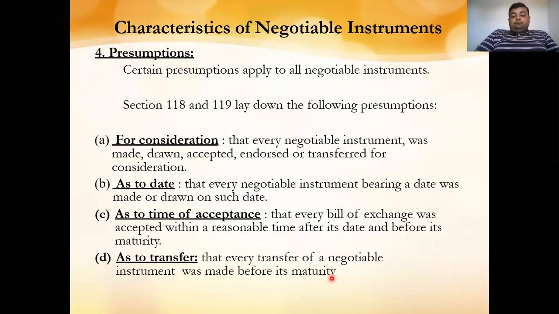It means that if we transfer the negotiable instrument to another party, either by transfer or by endorsement, it should be done before the maturity of that instrument. So it must not happen that we knowingly make a promise, knowingly make a check, and when the maturity date of that check has gone, we give it to that person.